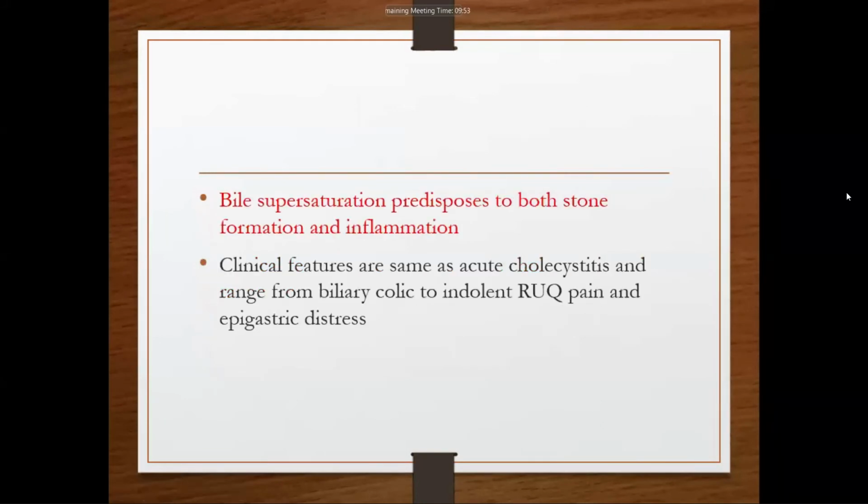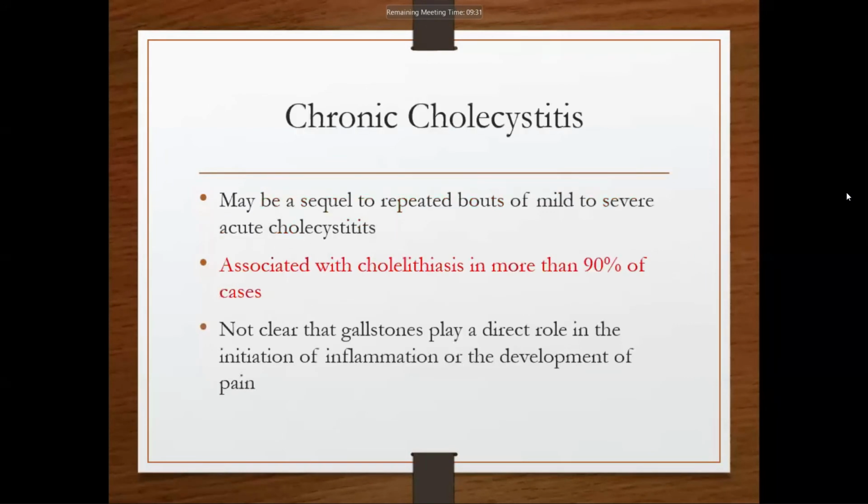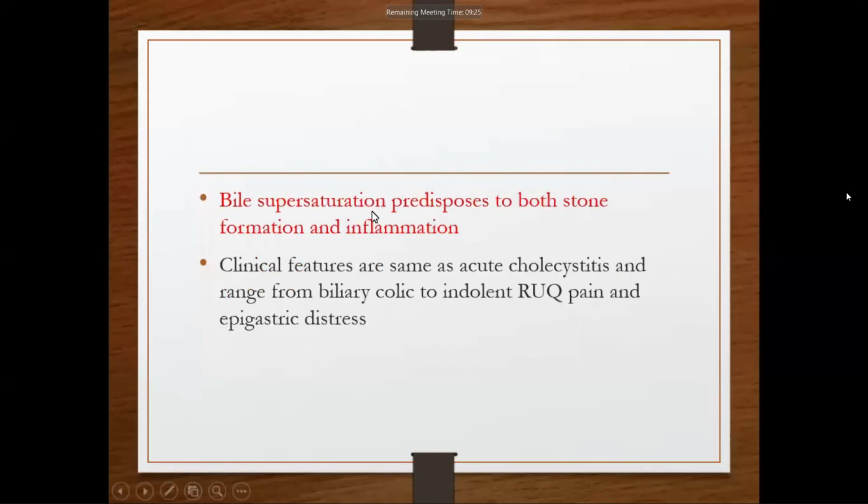Instead, bile supersaturation predisposes to both stone formation and inflammation. You will study in cholelithiasis how these gallbladder stones are formed. It is not clear whether the stone plays a direct role in inflammation or not, but it is clear that bile supersaturation will predispose to chronic inflammation.